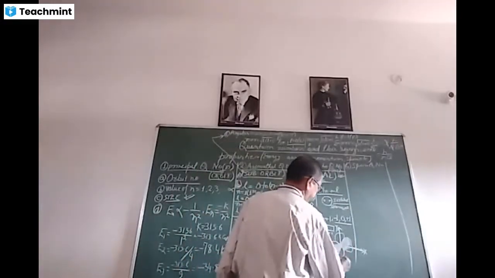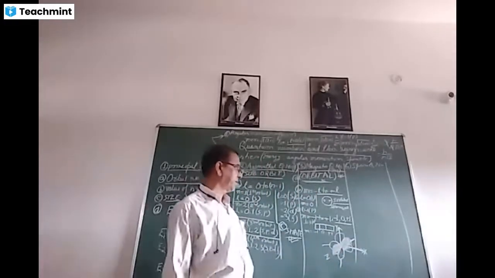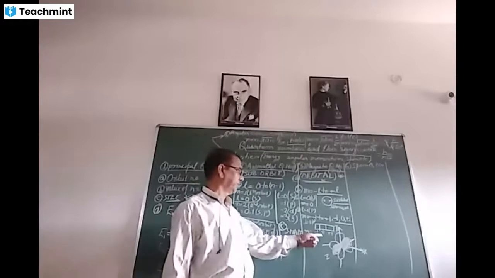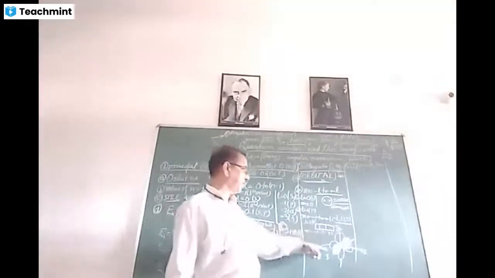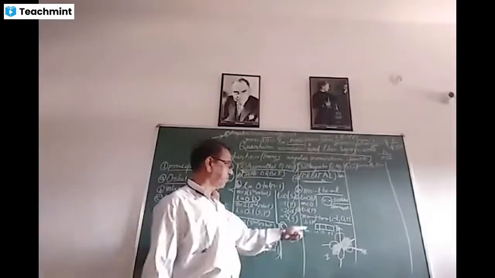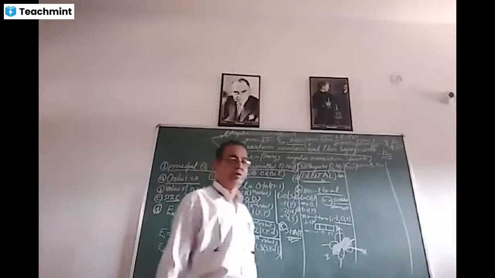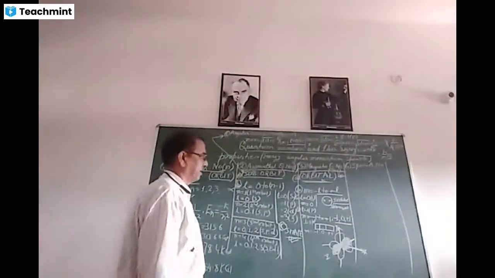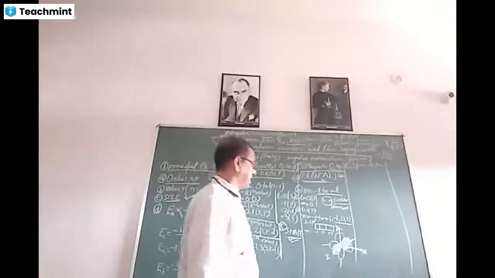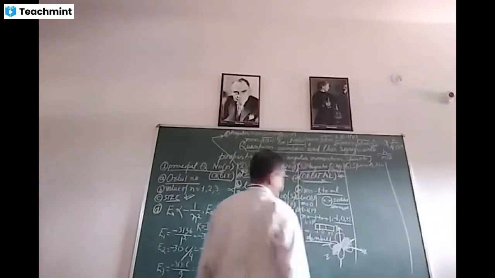Px, Py, and Pz. Dumbbell shaped P orbitals are of three types, that is minus 1, 0, and plus 1. One is Px, dumbbell shaped oriented towards x axis, and Py, dumbbell shaped oriented towards y axis, and Pz, dumbbell shaped oriented towards z axis. Three types of P orbitals are there, and the shape of P orbital is dumbbell.